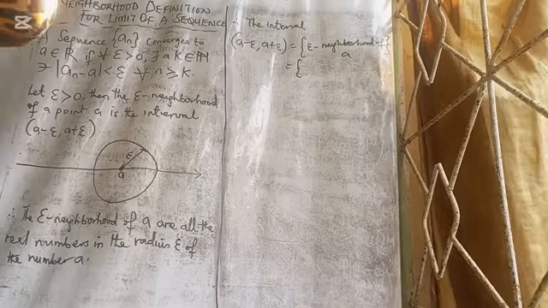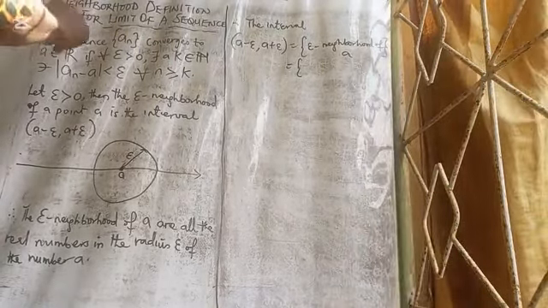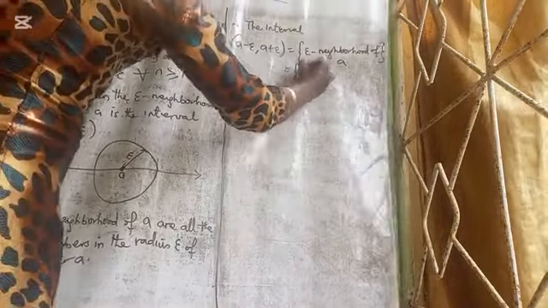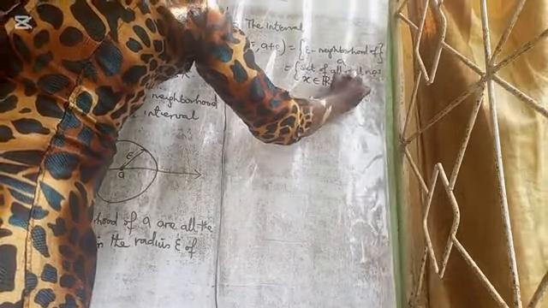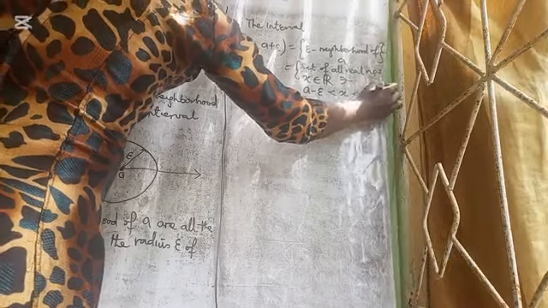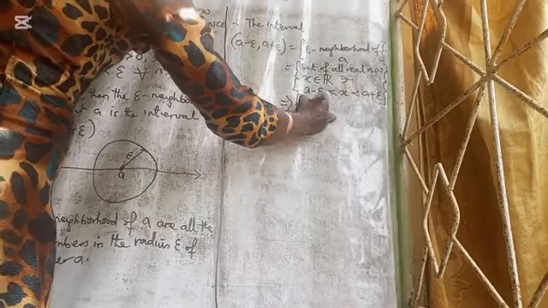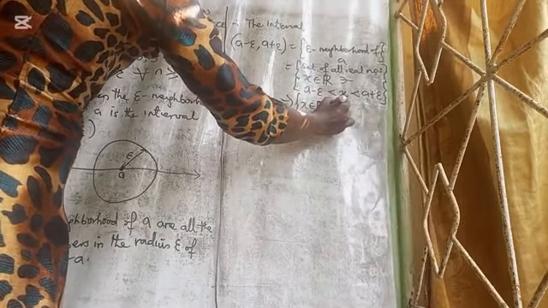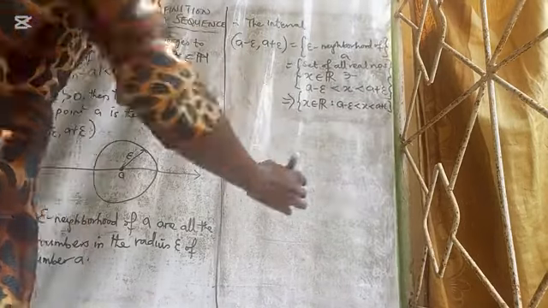It is the set of all the real numbers x belonging to R such that A minus epsilon is less than x, less than A plus epsilon. And if that is the case, this implies that this interval is x belonging to R such that A minus epsilon is less than x, less than A plus epsilon.